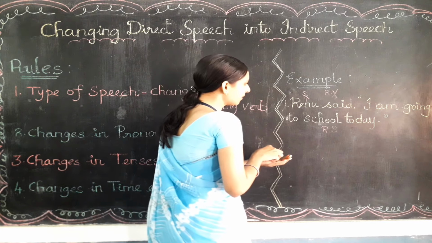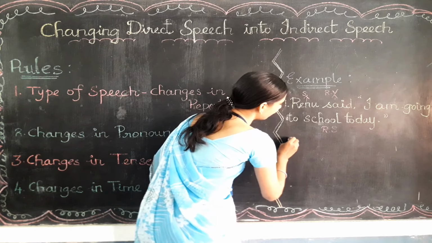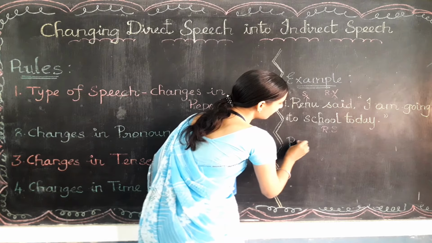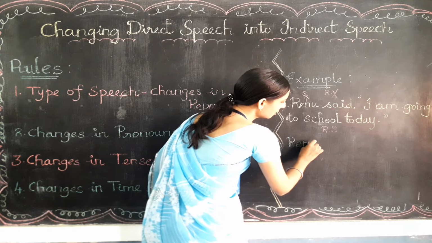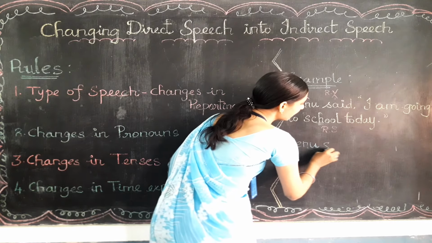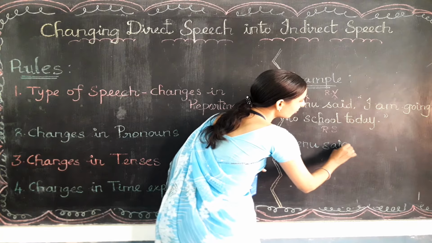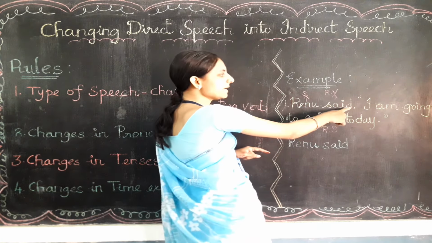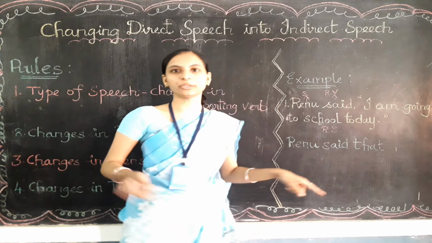In the indirect speech, we write it like this. First we write the speaker name, Renu. Said will come as it is because it is a normal statement. Then in place of the inverted commas we put that. So this has been changed according to the first rule.